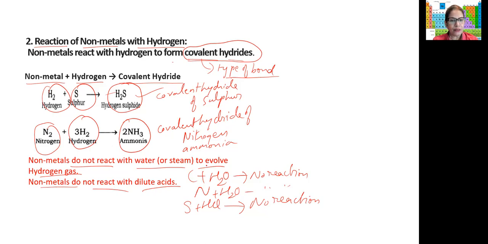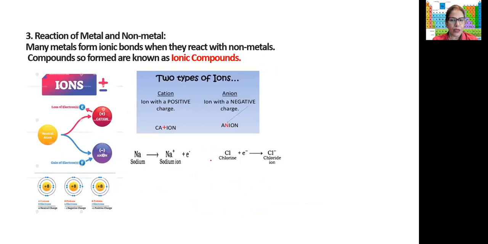Okay, now let's see the third chemical property. How does a metal react with a non-metal? How do metals and non-metals react? What do they form? So many metals and non-metals will react and they will form ionic compounds. They form an ionic bond and an ionic compound is formed. Now, before we go to the ionic compound, let us see what are ions. This ions topic you have already done in your grade 9. Let us just refresh. So, what is an ion?